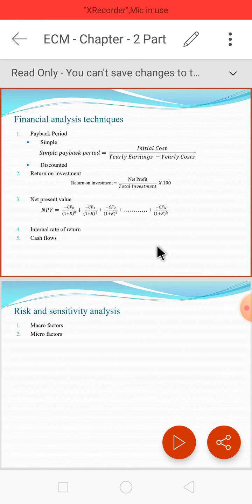Then the last technique is cash flows. So what is the cash flow method? Mainly two kinds of cash flows are taken in any project. First is the cost of installation, that is the initial cost, and implementation of the project, that is the running cost, we can say. That is one cost. And second is the outcome, that is the savings from the project.